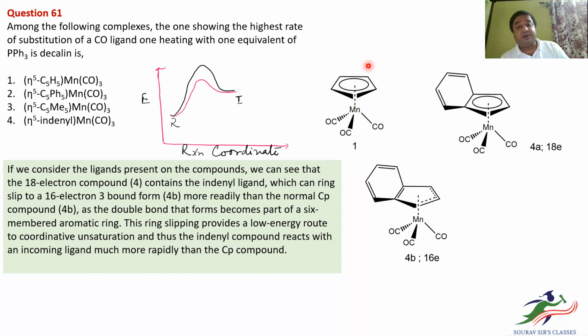The Cp is Cp minus, so C5H5 minus, the cyclopentadienyl anion. That means it is again a 6 pi electron system. So 6 over here and 6 from these 3 ligands, so it is an 18 electron system. There is no doubt about it. All right. Now we have been asked about these; they are all 18 electron systems,